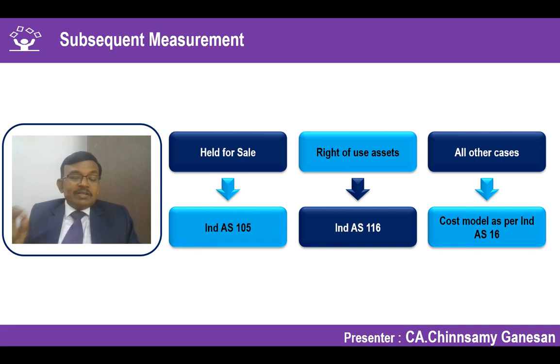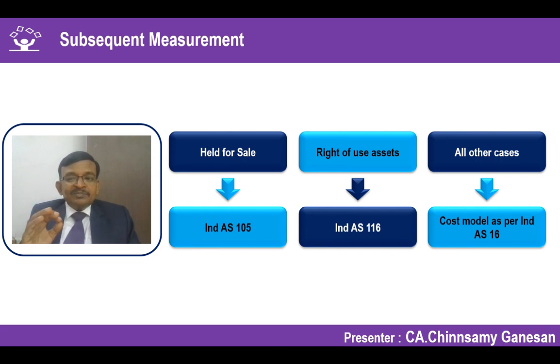It is not saying that you have to account as per Ind AS 16, or classify it as Ind AS 16. The subsequent measurement principles will be, if you are applying a cost model for property, plant and equipment, all the things you do will squarely apply when you are subsequently measuring an investment property which is not held for sale, which is not a right of use asset.